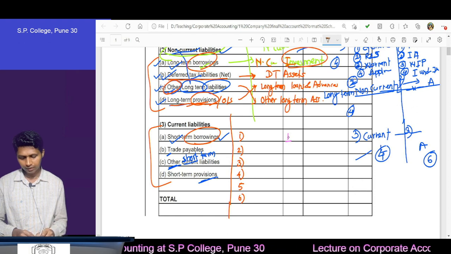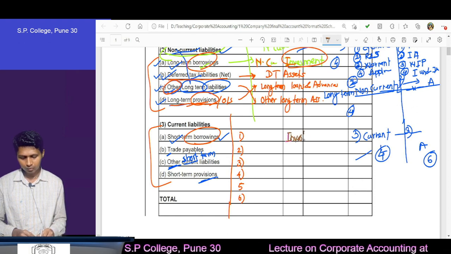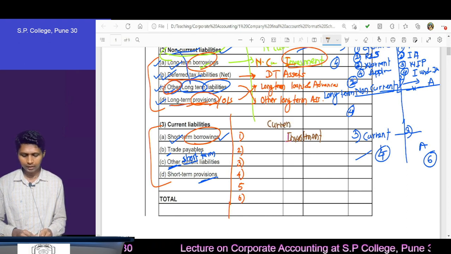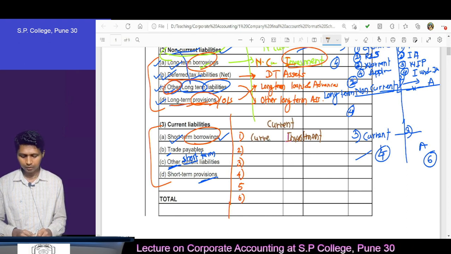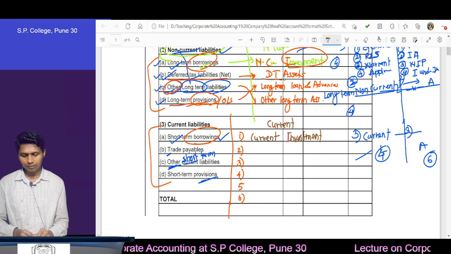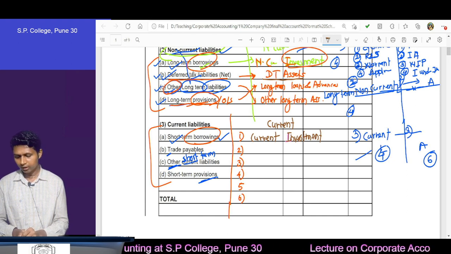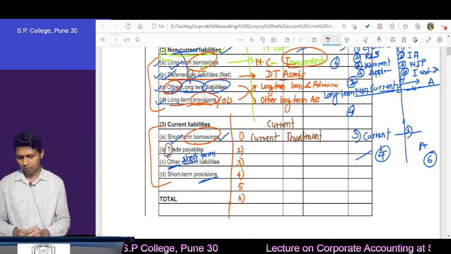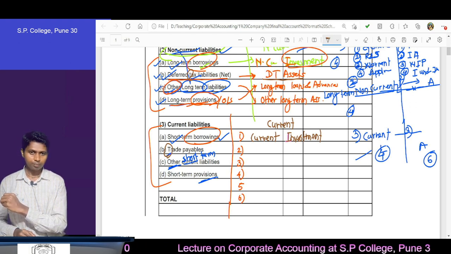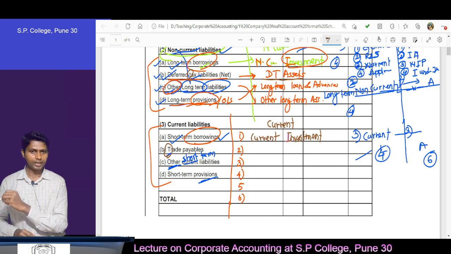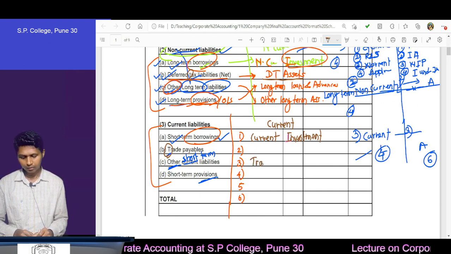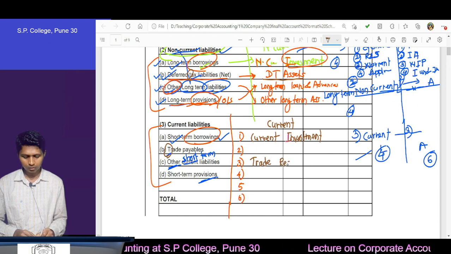Here in this category, investment. But because we are writing investment in the current category, say current investment or short term investment. Then deferred tax, here we have taken the T of tax, correct? T of tax, and there we had written trade payable. Now we'll take that item as it is here, T of tax, and we're going to write trade receivable.